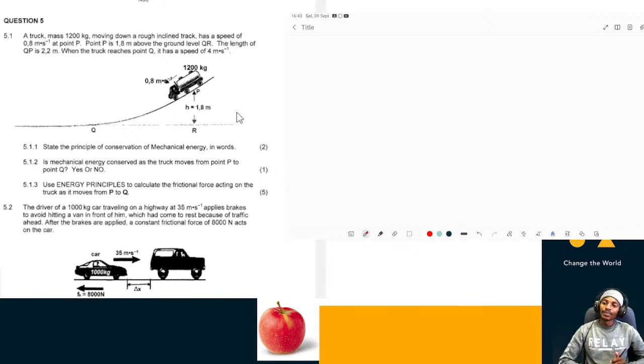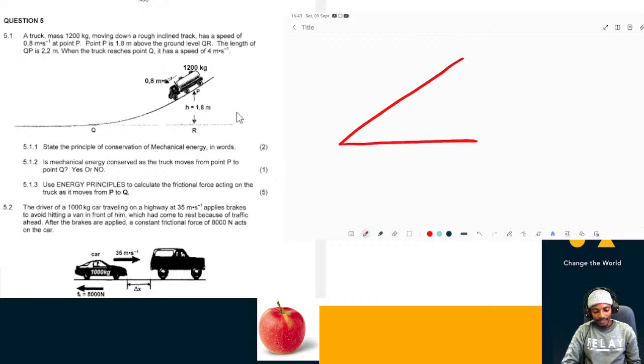Okay, so before attempting to answer any question, let's draw the free body diagram to identify all the forces that are acting on the truck. So here we have an inclined surface, but we're not given this angle theta. Then we have this truck.